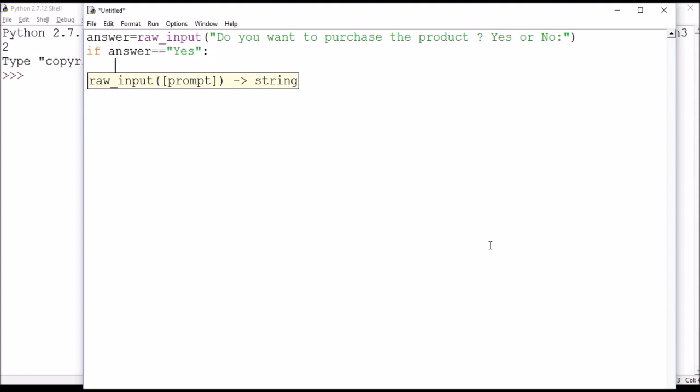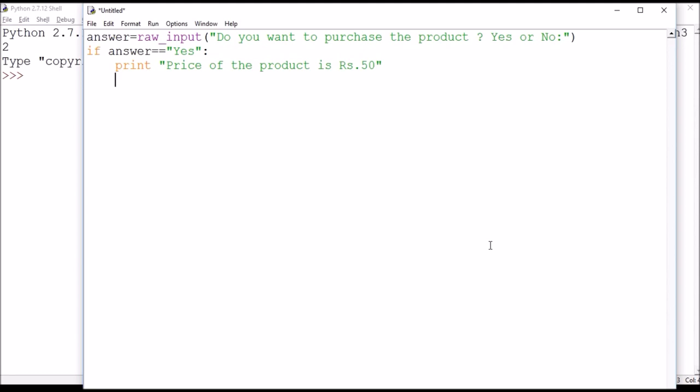So if answer is equal to yes, then print price of the product is rupees 50. Now again you can see the pointer is on the next line with indentation.